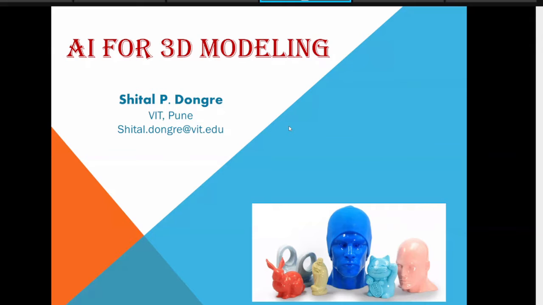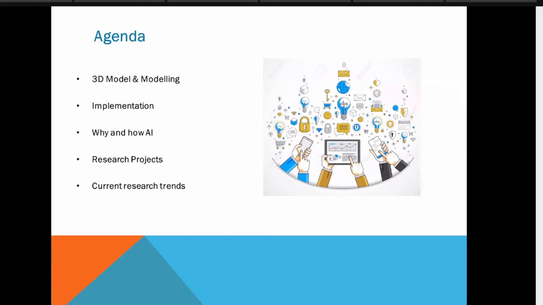So the agenda for today's session: 3D model and modeling. I will explain what a 3D model is, what the different examples of 3D models are, and how modeling is used. Then different implementation algorithms are available for 3D modeling, so we'll study that also.